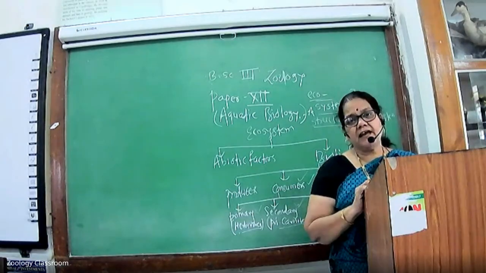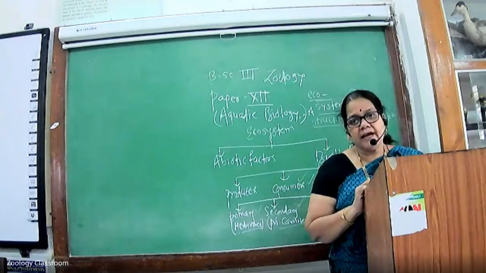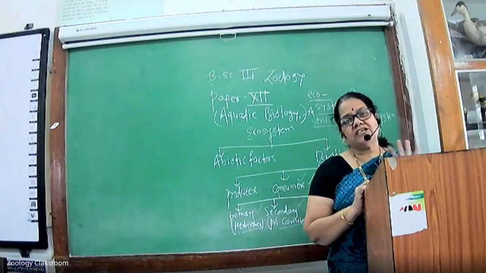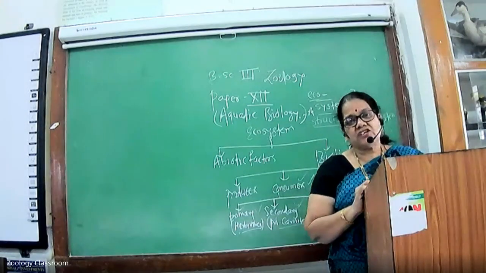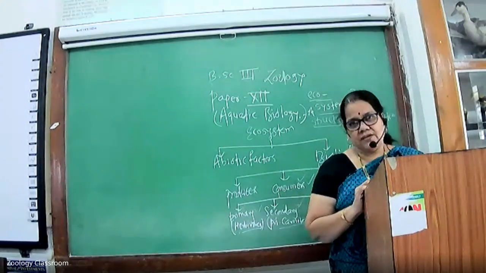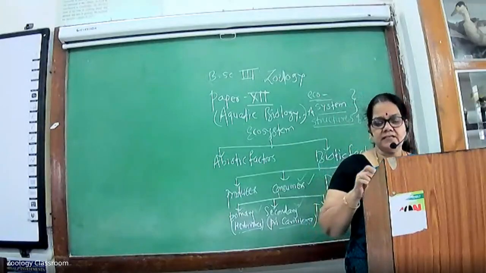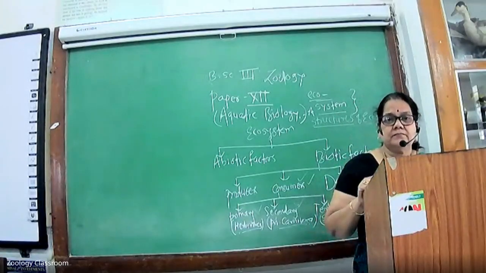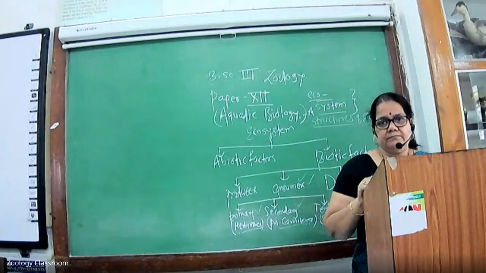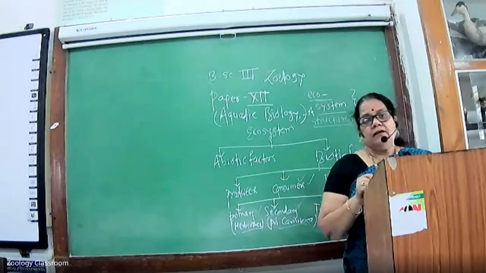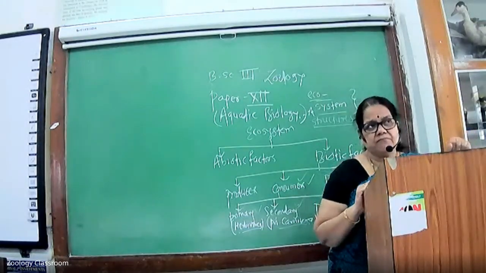Consumers are again divided into three types: the primary consumers, secondary consumers, and tertiary consumers. This is the structure of an ecosystem. Next point in this topic is the lake ecosystem. In the freshwater ecosystem, the first point is the lake ecosystem.